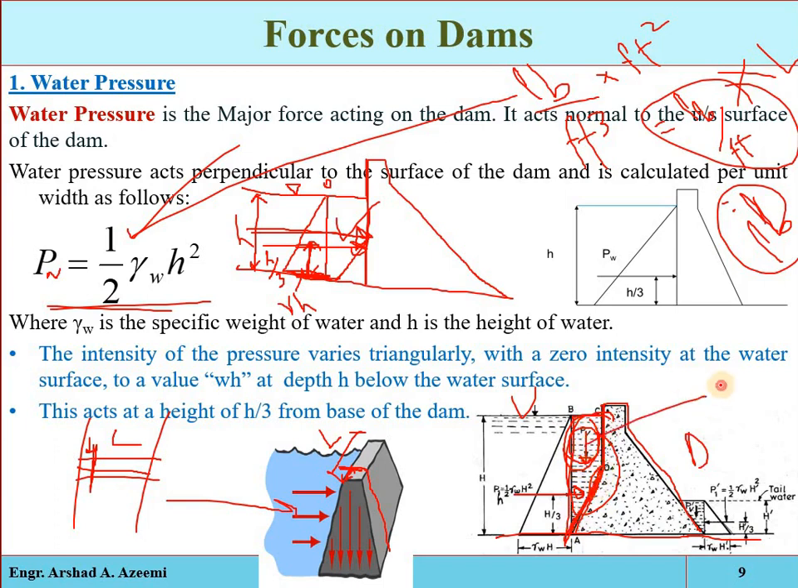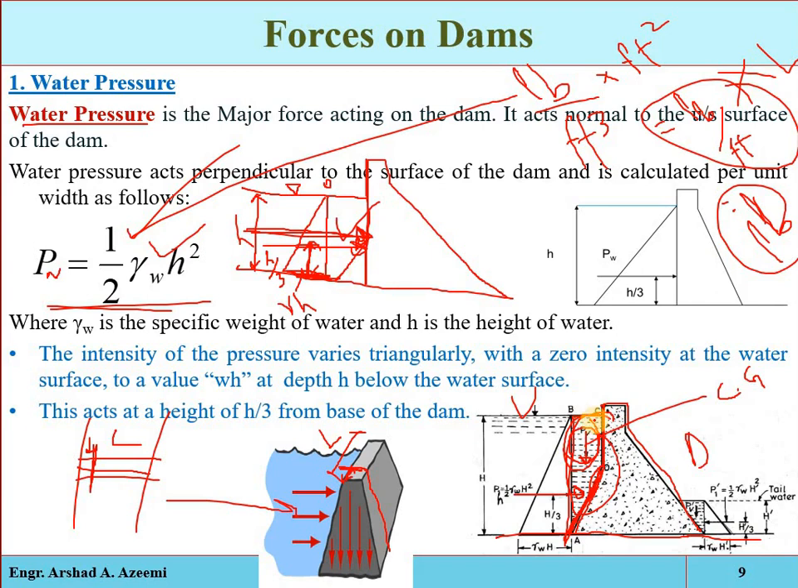And remember, it will again act at the center of gravity of this area. Remember, 4 points are important: what is the type of force, what is its magnitude, what is its direction, what is its point of action. So for water pressure, if the upstream face is completely vertical, then you will have only the horizontal component of the water pressure. It will act perpendicularly towards the upstream face of the structure, and its magnitude will be this one. Its point of action will be 1/3 from the base.